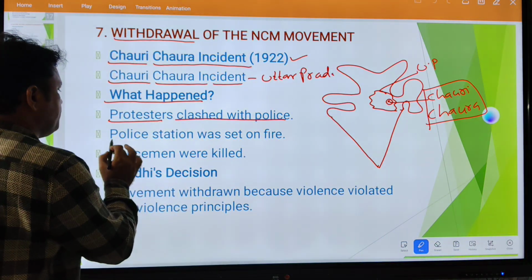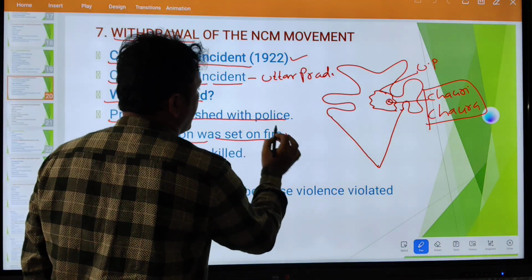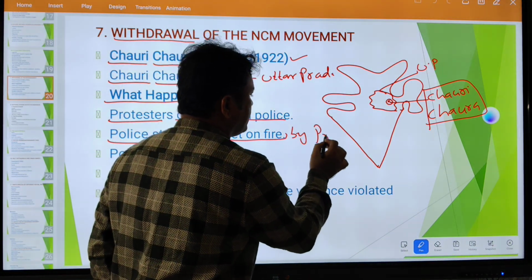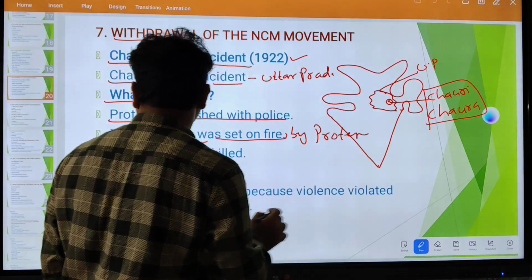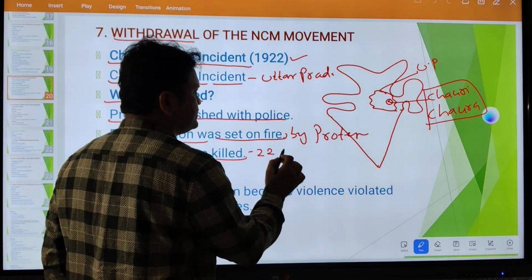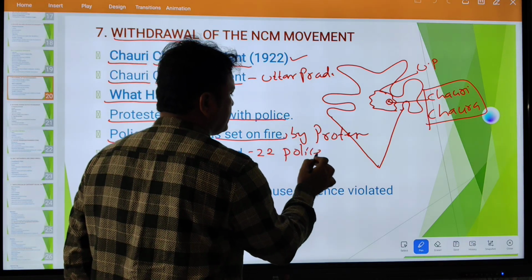The police station was set on fire by the protesters. Policemen were killed, nearly 22.